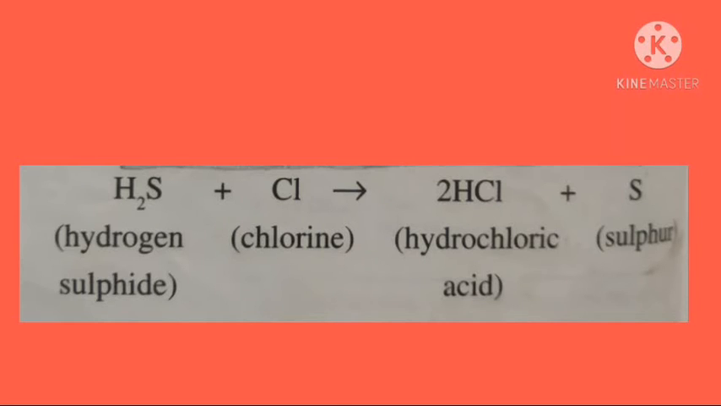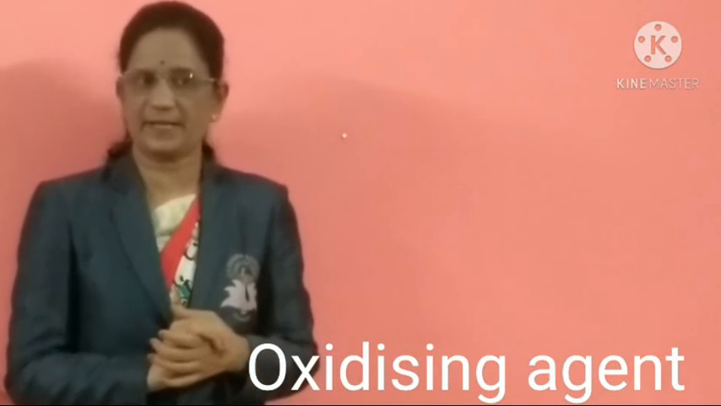When hydrogen sulfide reacts with chlorine, it gets oxidized to sulfur due to the removal of hydrogen. The reaction is that hydrogen sulfide and chlorine react with each other, forming hydrochloric acid and sulfur. The next one, what is meant by oxidizing agent? The substance that supplies oxygen and removes hydrogen is called an oxidizing agent. Examples are oxygen, chlorine, carbon dioxide, nitric acid, etc.